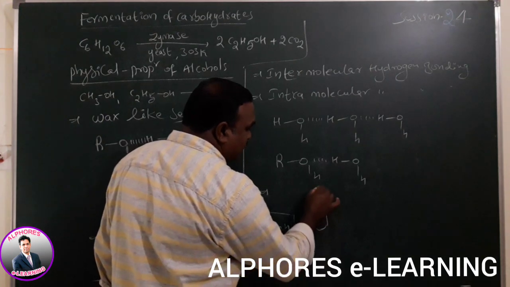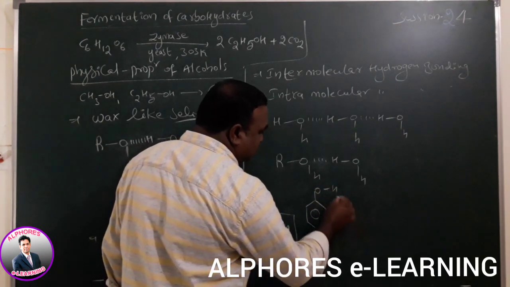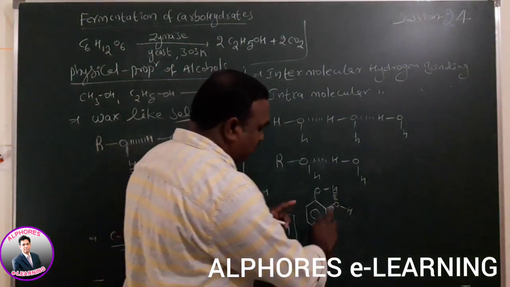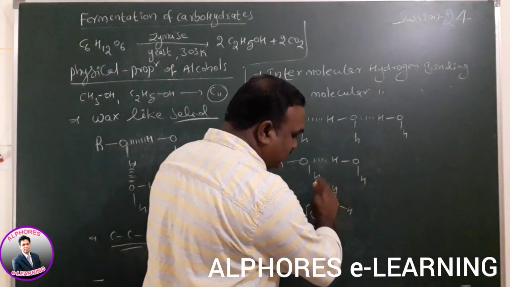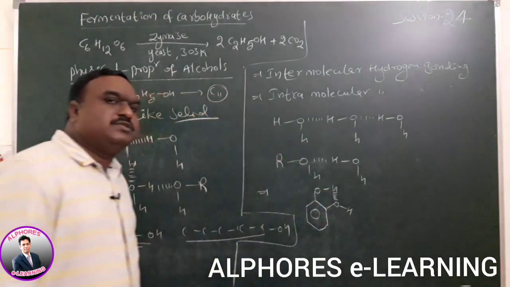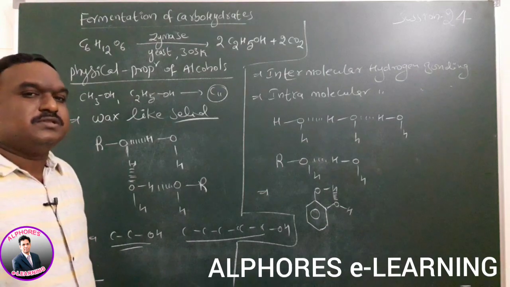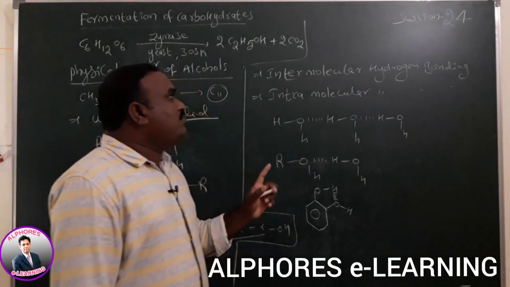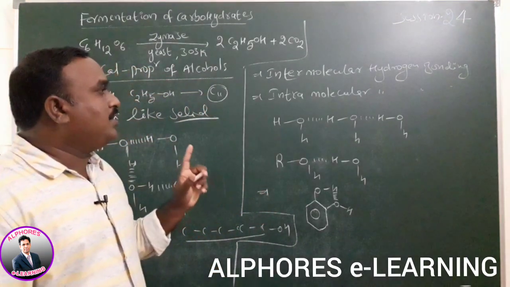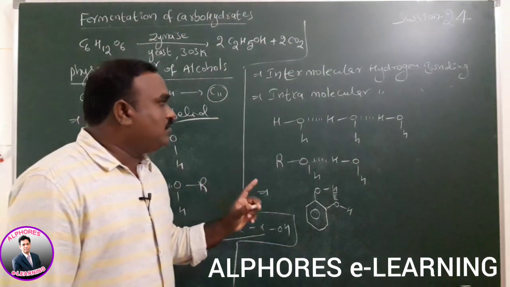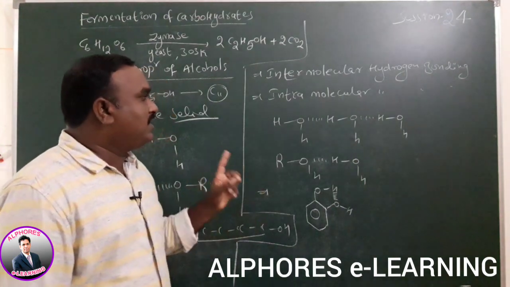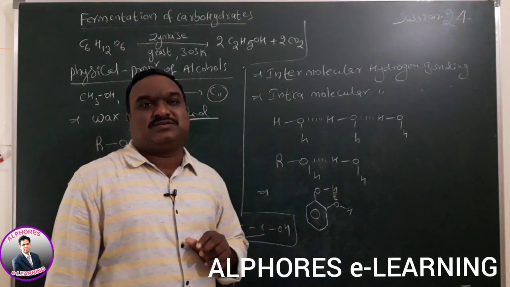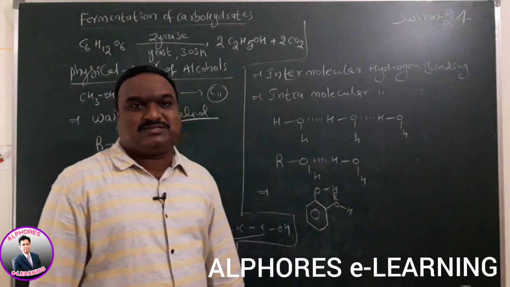For example, here OH is given, again OH is given. Intramolecular hydrogen bonding. Based on the structure arrangement, we can explain that concept. So, intermolecular hydrogen bonding compounds always have more solubility, higher melting point, higher boiling point. Volatile nature is less.